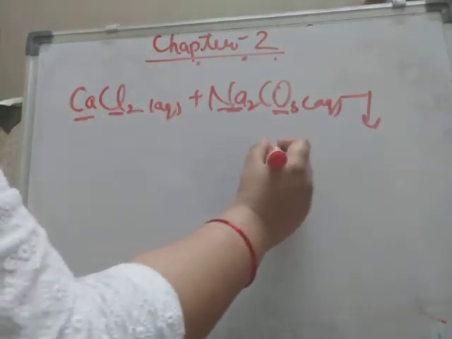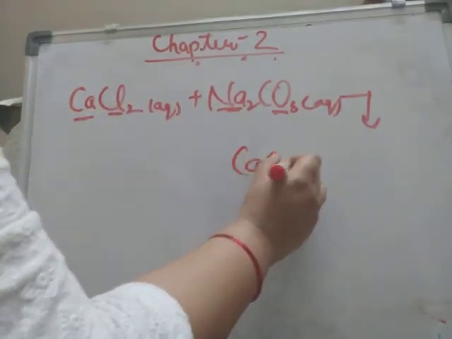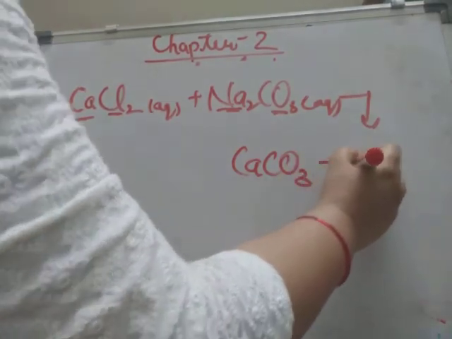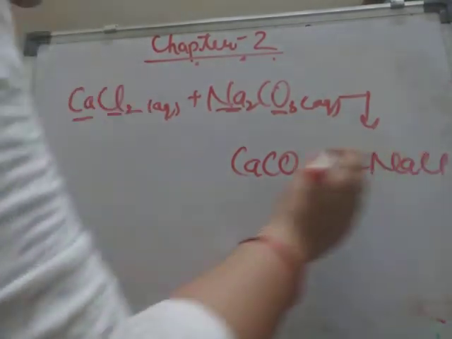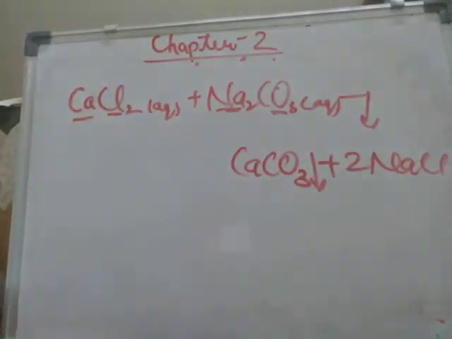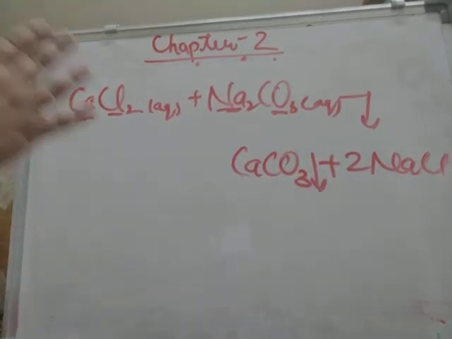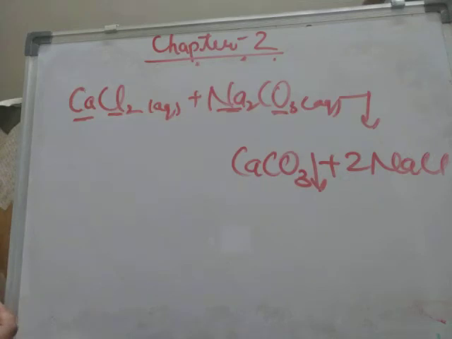So the first product which is formed is CaCO3 plus NaCl, and this CaCO3 will form a chalky white precipitate which will precipitate out, which is an insoluble salt. Okay, so like this you have to study. On page number 27, this whole table is given. Now we will see some colored precipitate formation.